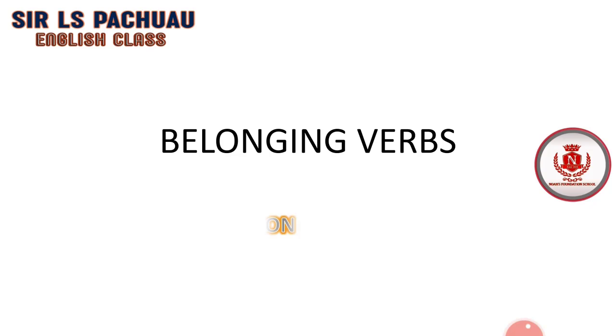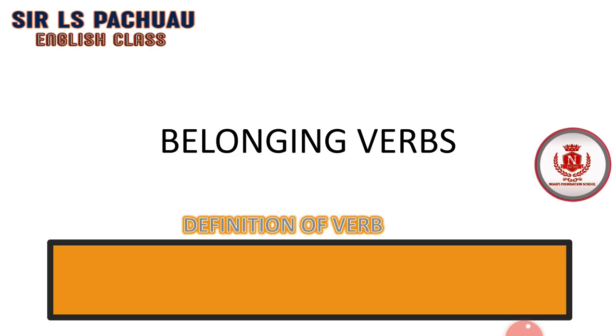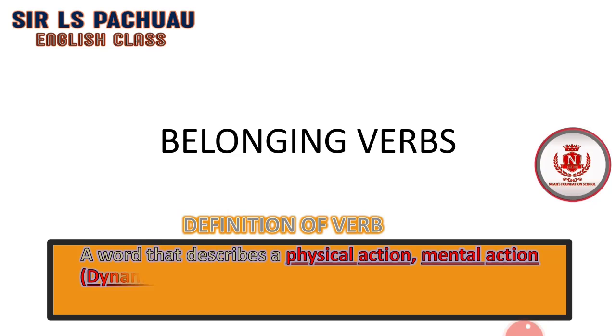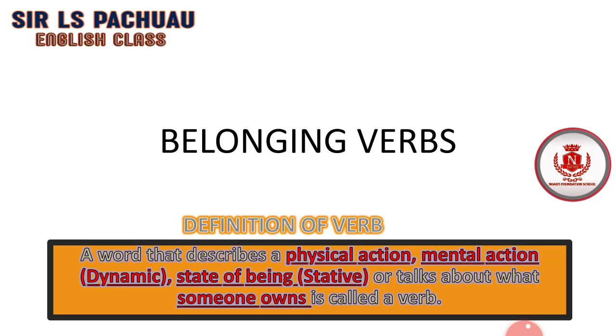But before we begin, let's see the definition of verbs from your book. Let's see. A word that describes a physical action, mental action, which are dynamic verbs, or state of being, that is stative, or talks about what someone owns is called a verb. What someone owns.